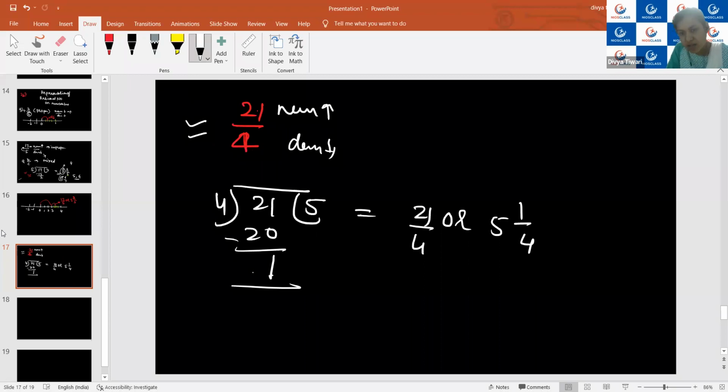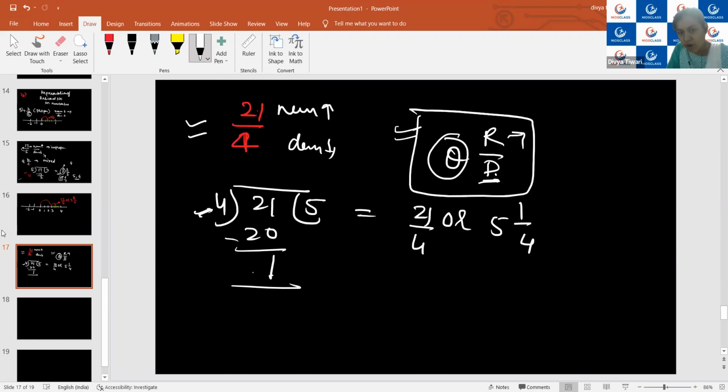Yes, ma'am. This is the QRD form. Q for quotient, R for remainder, and D for divisor. Is it clear? Yes, ma'am. So I have converted this into the QRD form. If you are not clear, then please note this down: QRD form, Q stands for quotient, R stands for remainder, and D stands for divisor. So as I will be having its QRD form, whatever number will be the whole number, this part, then the number after this, as it is 5, then after 5, which number will come?